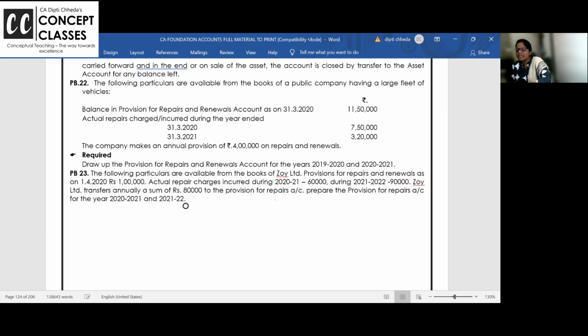So they have decided how much they are going to charge every year for this provision. For provision for repairs and all, every year they are going to put up 80,000 as the expense. So for this, which account have they asked you to prepare? Provision for repairs. We will do that now.